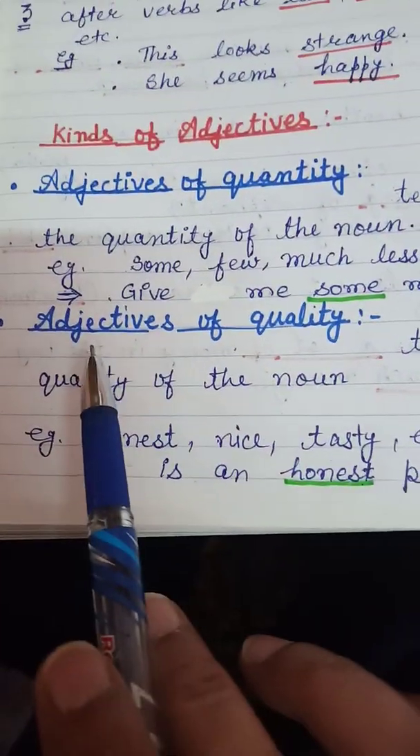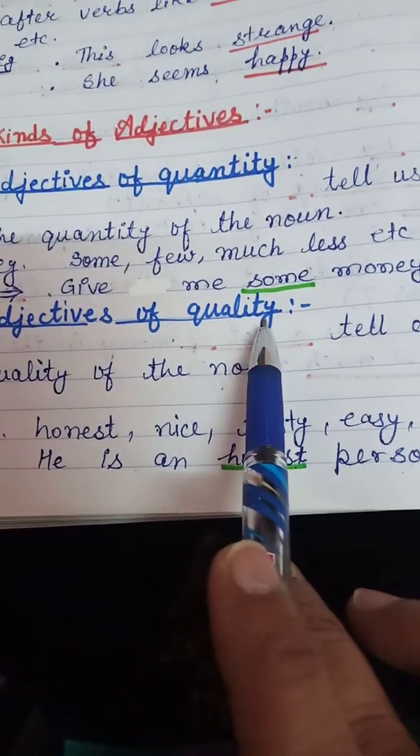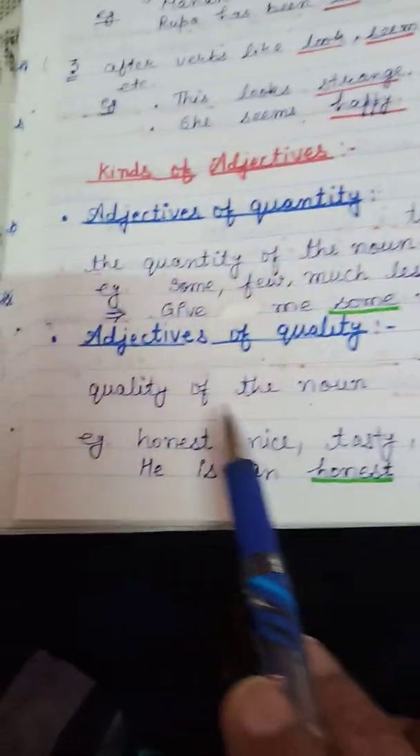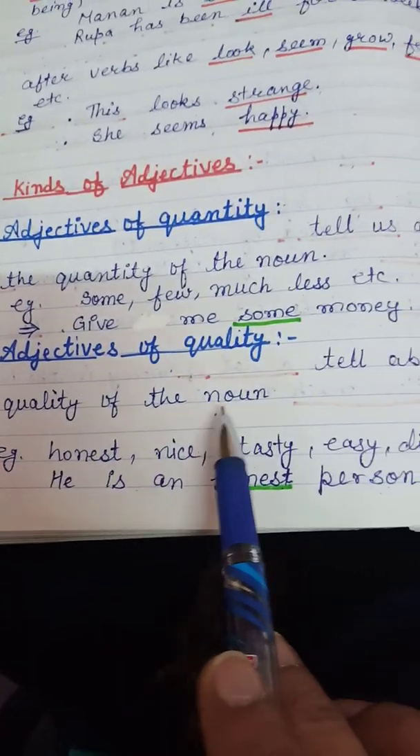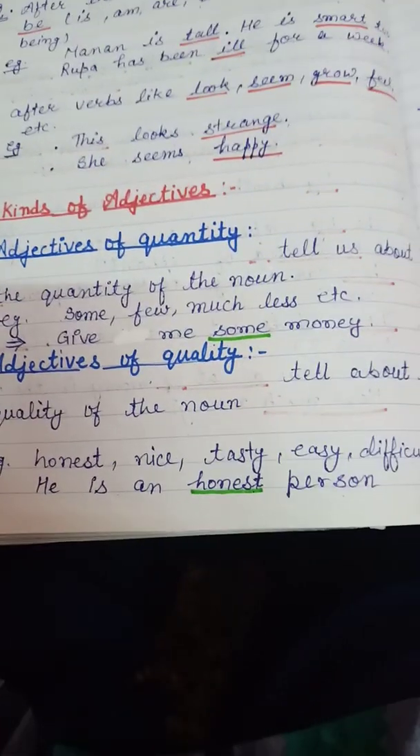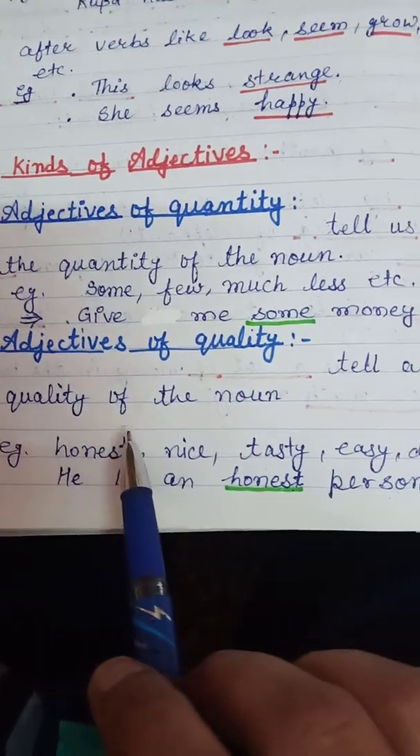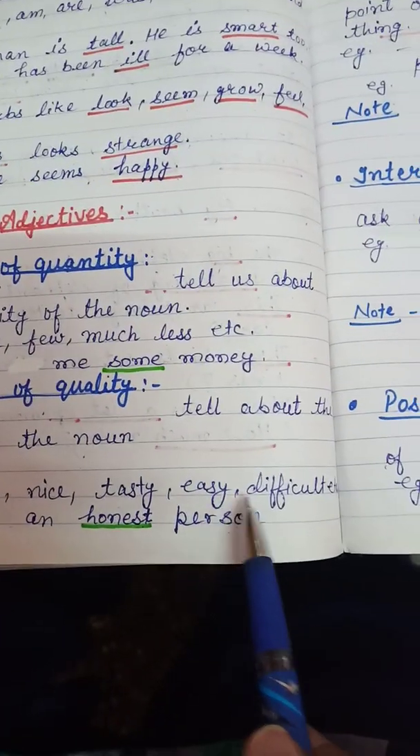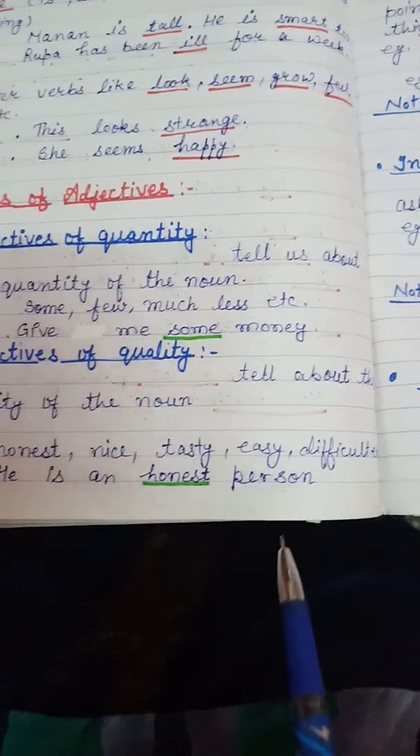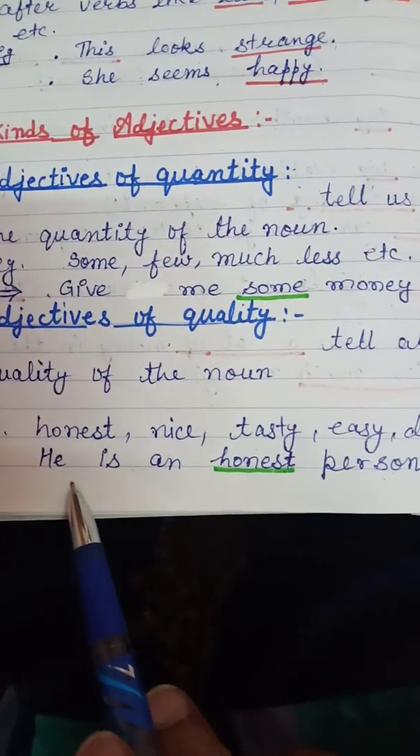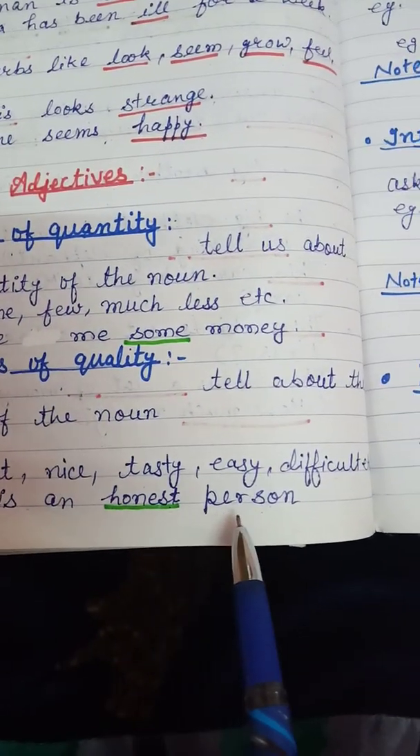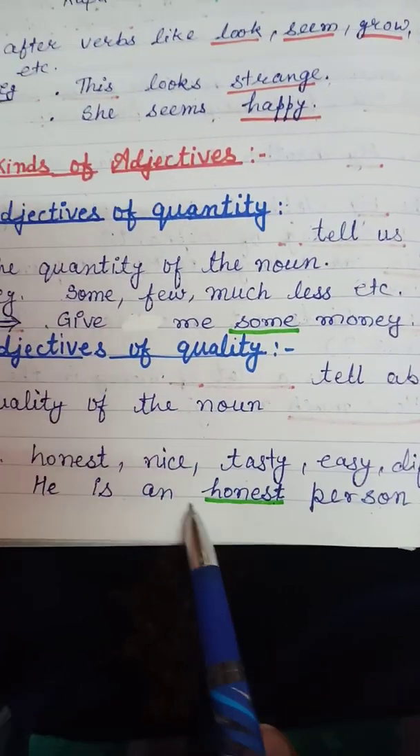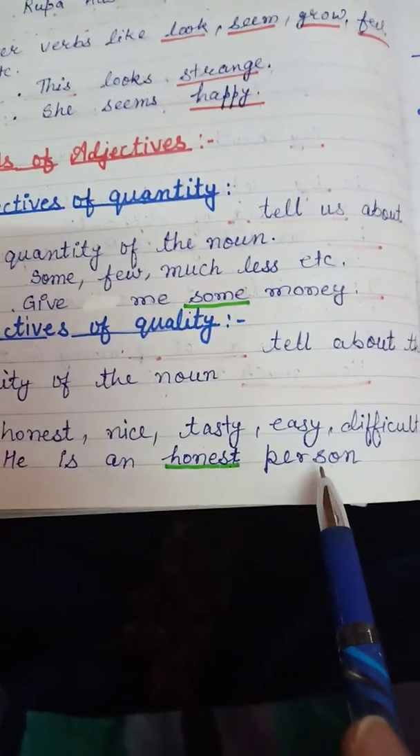Now second, adjective of quality. Adjectives of quality tell us about the quality of the noun. Example: honest, nice, tasty, easy, difficult. Now look at this example: he is an honest person. Here, honest tells the quality of a person.